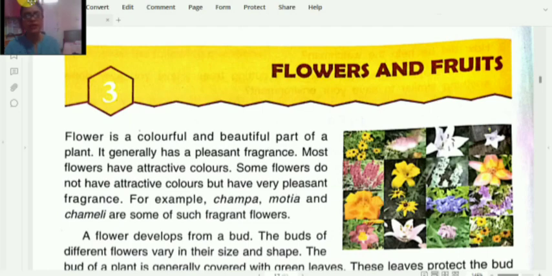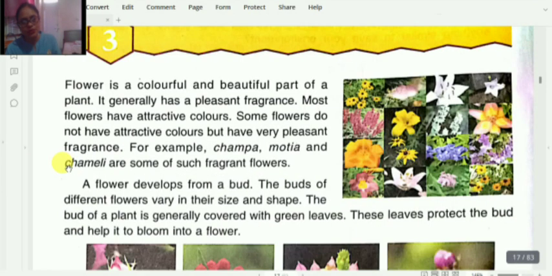But from now onwards I will be teaching your science, and today we are going to start the third chapter, that is flowers and fruits. Children, I hope all of you like flowers because flowers are very attractive. They attract us with their charming colors and their fragrance. So in this chapter we have to learn about two things. Not only flowers, we have to learn fruits also. And these two things are favorite things of the children. I am damn sure that all of you like flowers as well as fruits also.